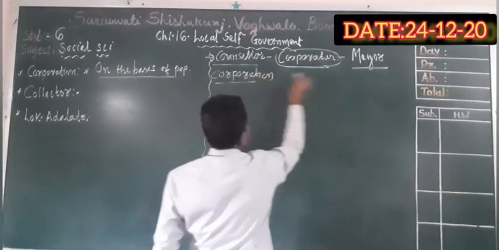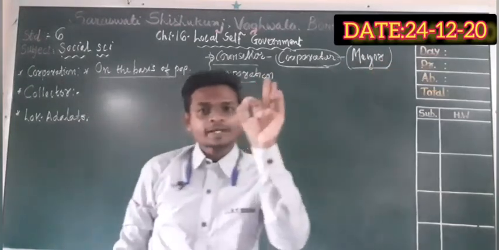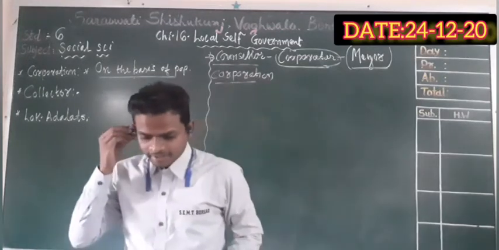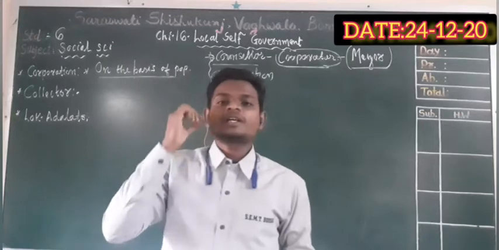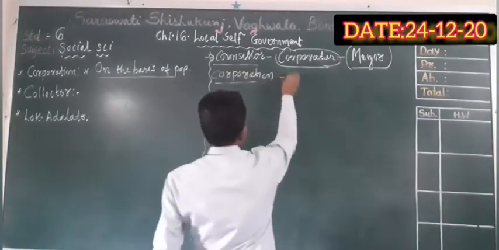Just 1 mark, very important question, dear students. And there are 8 corporations in Gujarat.